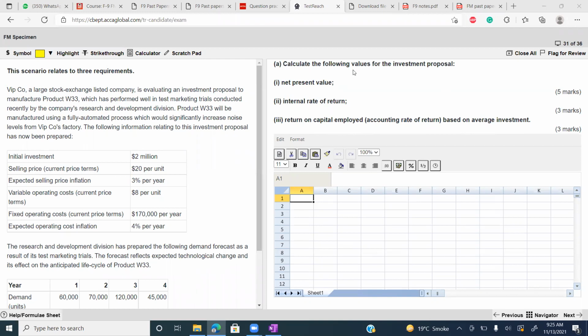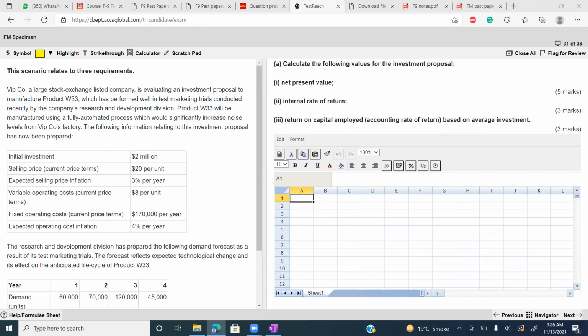So let's read the scenario. VIP company, a large stock exchange listed company, is evaluating an investment proposal to manufacture product W33, which has performed well in test marketing trials conducted recently by the company research and development division. Product W will be manufactured using a fully automated process, which would significantly increase noise level from VIP company factory. The following information relating to this investment proposal has now been prepared.